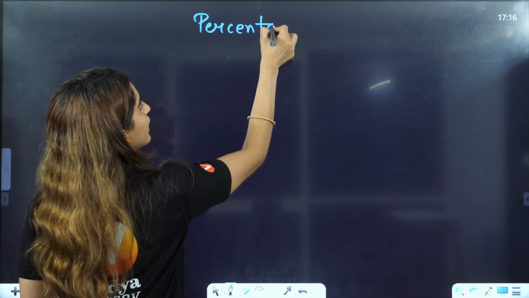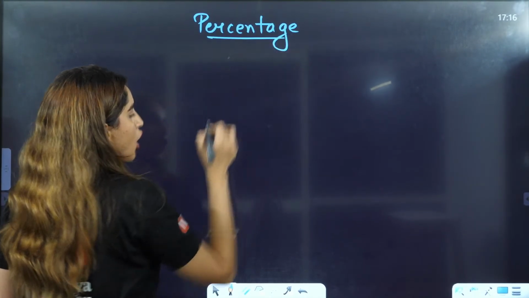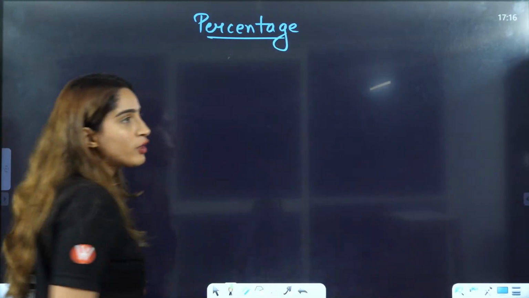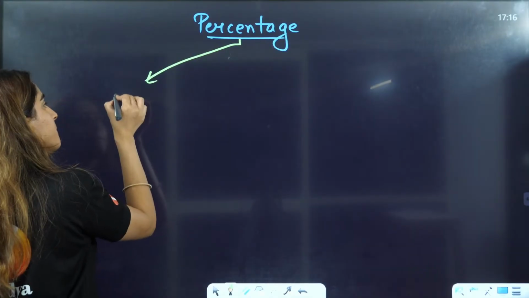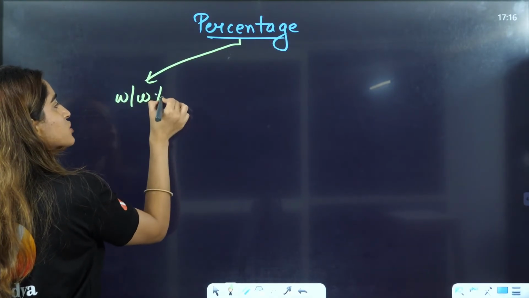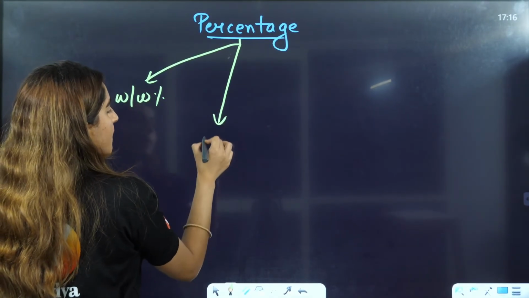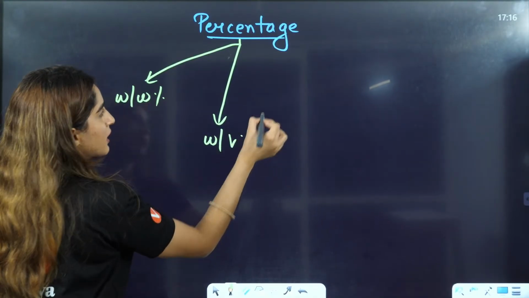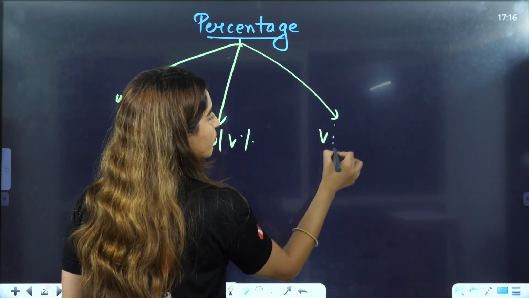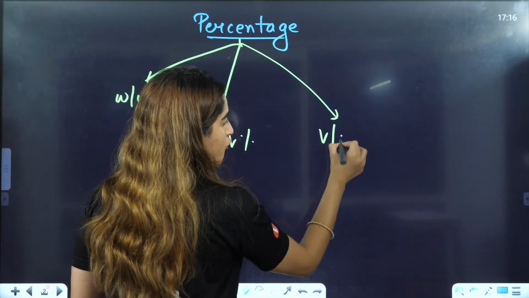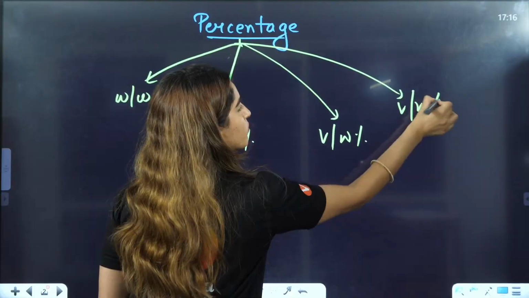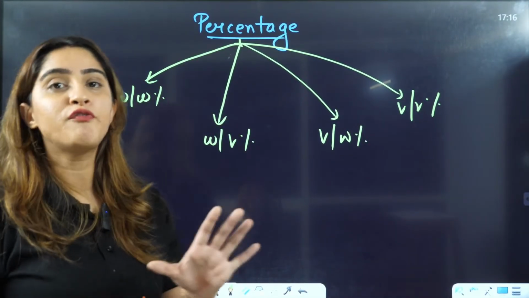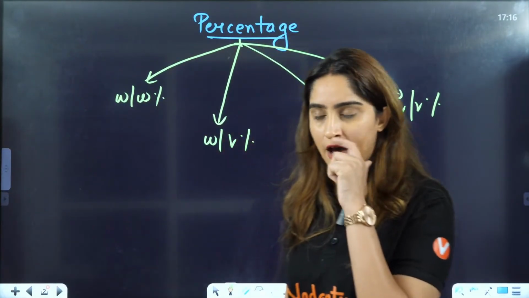We can have mass by mass percentage, mass by volume percentage, volume by mass percentage, and volume by volume percentage. These are the four kinds of percentages that you can have, right?